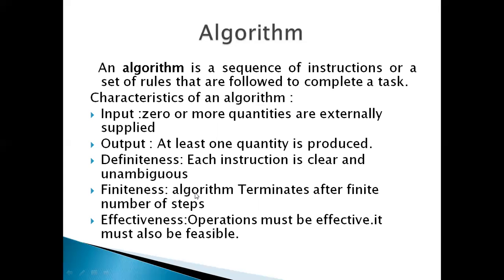And finiteness means the algorithm terminates after a finite number of steps. It should not be very long, unnecessarily taking time for executing the program. Now, effectiveness means operations must be effective. It must also be feasible. Whatever operations we are giving in this algorithm, they should be feasible ones.